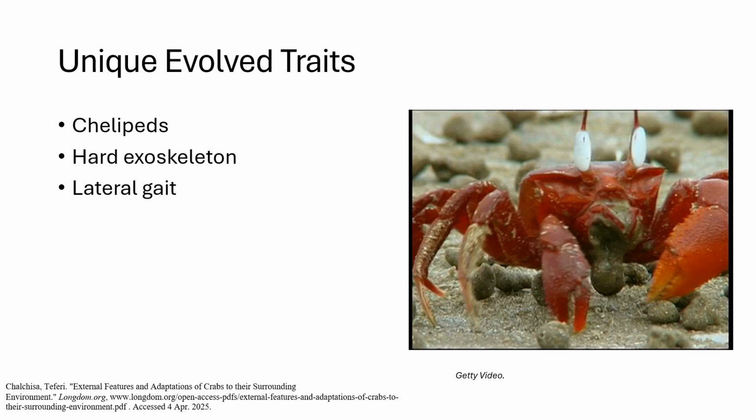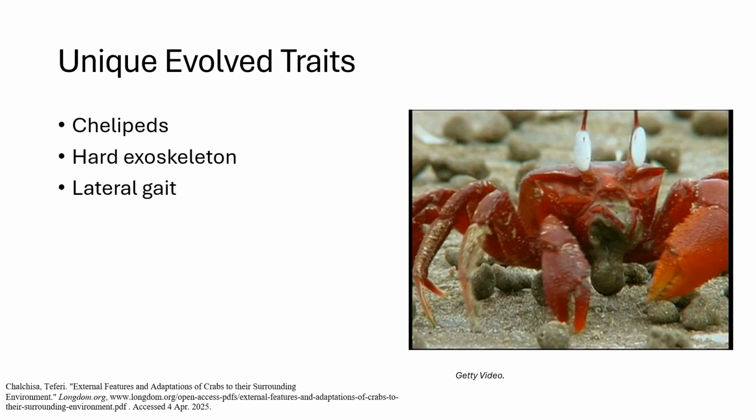One unique adaptation that crabs have is chelipeds, which is the first pair of limbs in a crab. These are commonly known as claws and are larger and more robust than the other limbs. This allows them to serve a variety of purposes, including defense, capturing prey, and communication. Another feature of crabs is that they have a hard exoskeleton that is made of chitin. This provides the crab with structural support and shields the crab from predators and harsh environmental conditions.